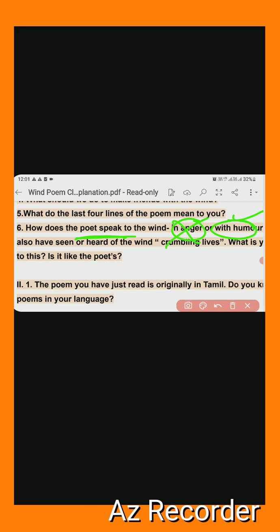I have seen and heard the wind troubling, stirring harder. So I have seen or heard the wind troubling lives, crumbling lives, breaking lives. What is it? It means that you can say my response is like that of the poet.